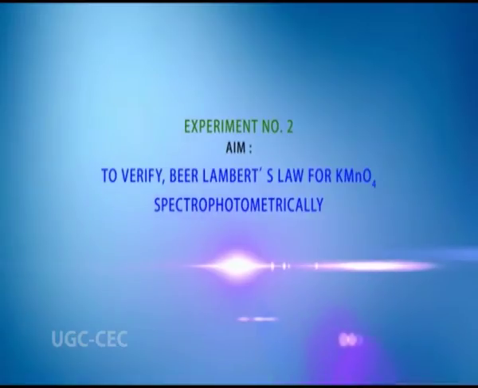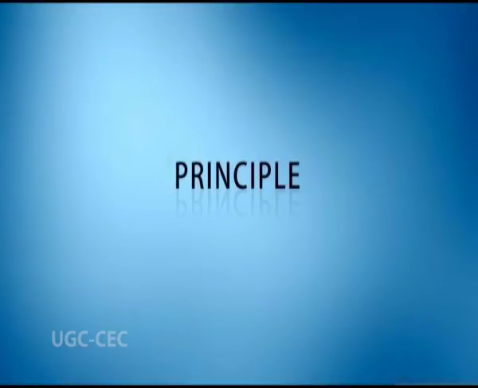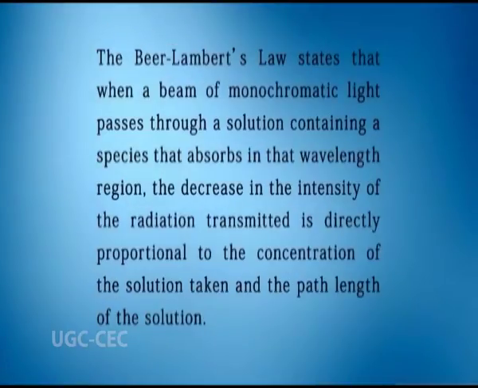Experiment number 2, to verify Beer-Lambert's law for potassium permanganate spectrophotometrically. Coming to the principle, the Beer-Lambert's law states that when a beam of monochromatic light passes through a solution containing a species that absorbs in that wavelength region, the decrease in the intensity of the radiation transmitted is directly proportional to the concentration of the solution taken and the path length of the solution.